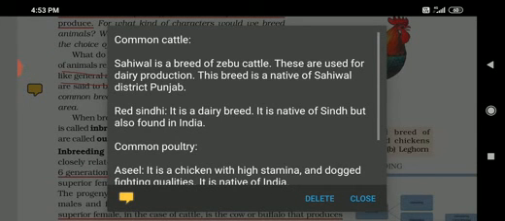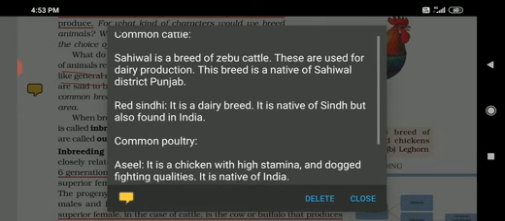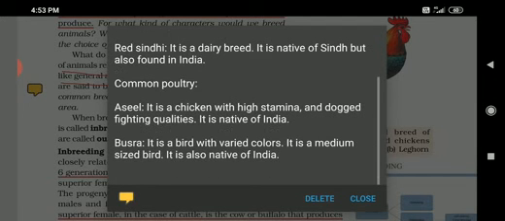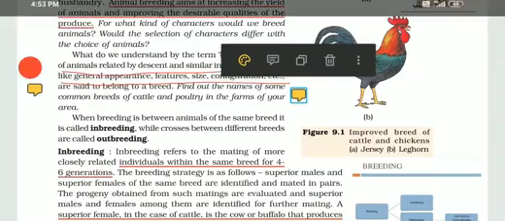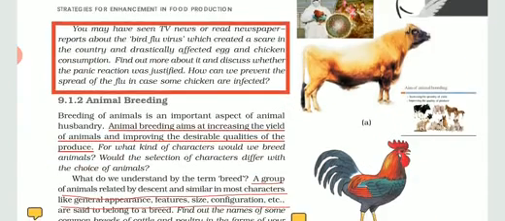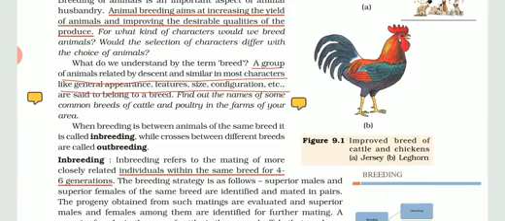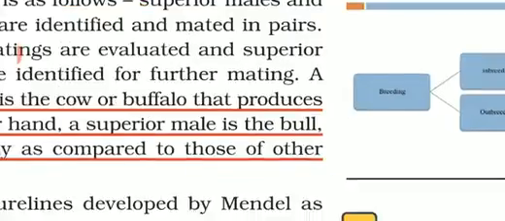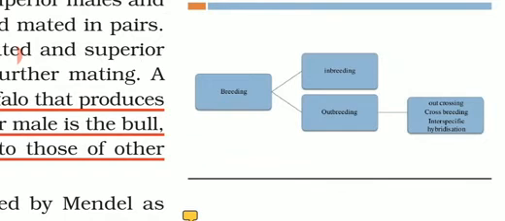Sahiwal is a native of Punjab and Red Sindhi is a native of Sindh, as its name suggests. Then there are common poultry varieties. Number one, Asil, and number two, Busra. These are the two varieties. Now you can also see in the picture, this is a Jersey cow and this is a Leghorn variety of chicken. Now the topic comes: breeding can be divided into two sub parts. Number one is inbreeding and number two is outbreeding.